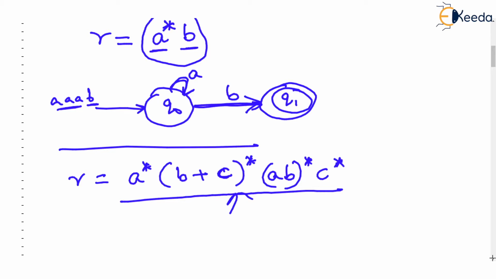What we will do to construct the FA, we will use some set of rules. We call it a theorem also sometimes. Now, just check what kind of procedure we are going to use for constructing the finite automata from the regular expression. What I will do is I'll write two columns here, regular expression and finite automata. We have only three cases. Sorry for this handwriting. We have only three cases that you have to study.